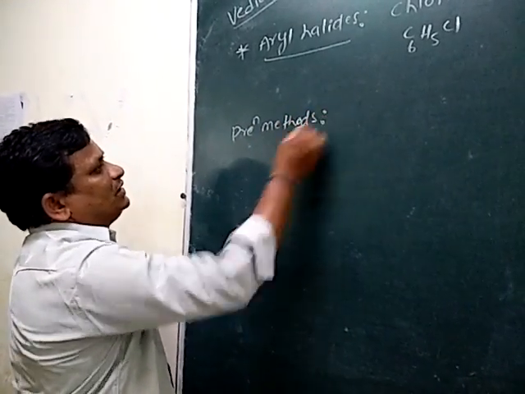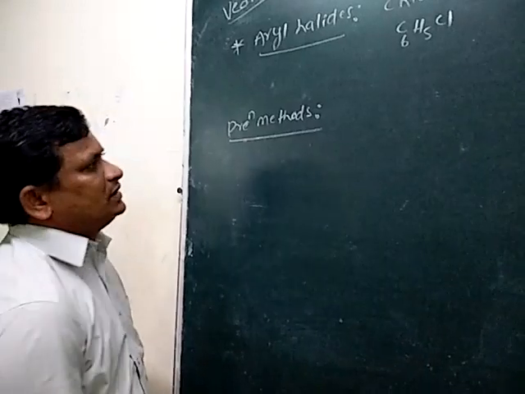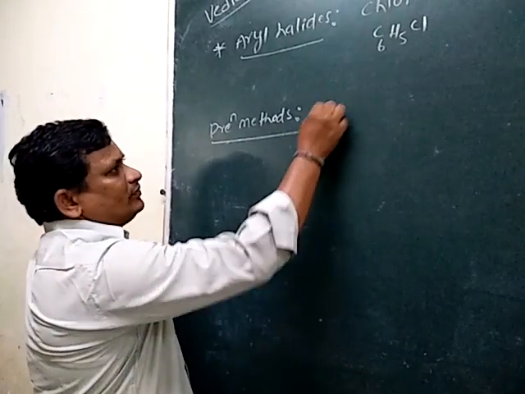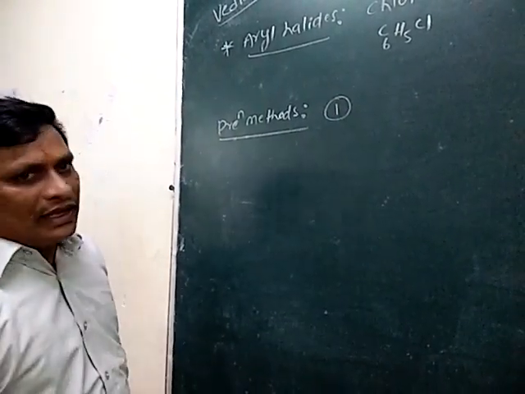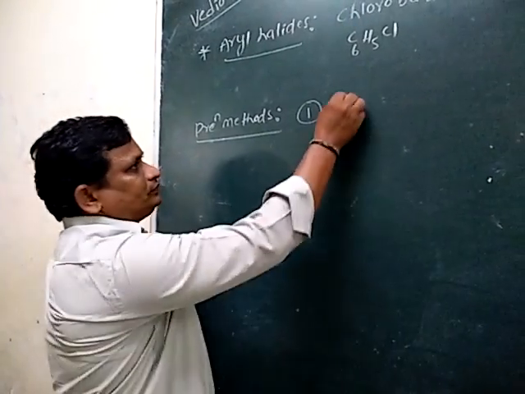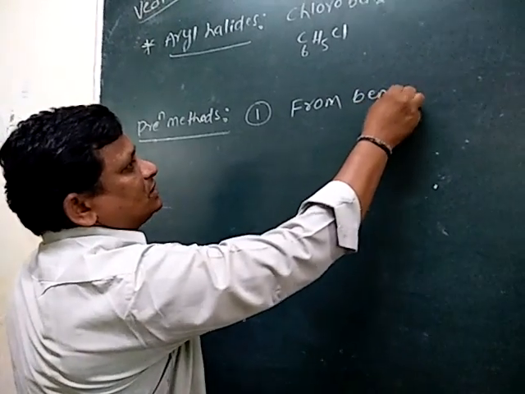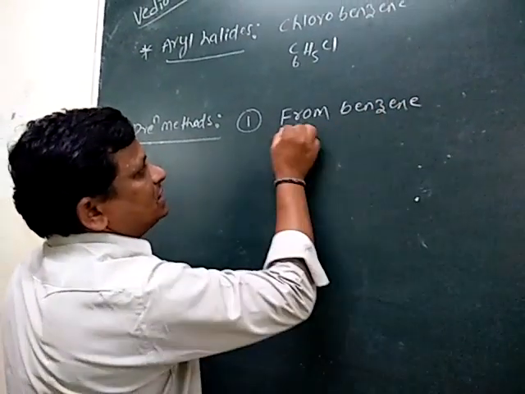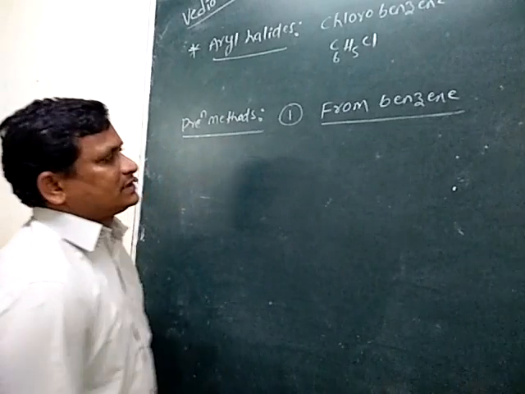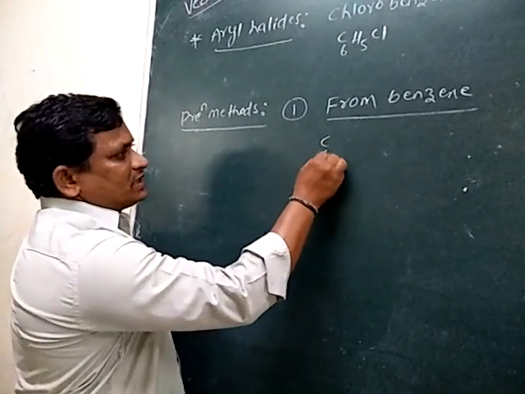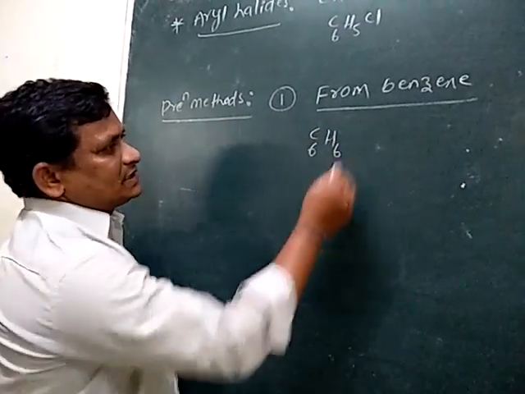Preparation methods of the aryl halides. So number one is aryl halides are prepared from benzene C6H6. So for example, let us consider benzene C6H6.